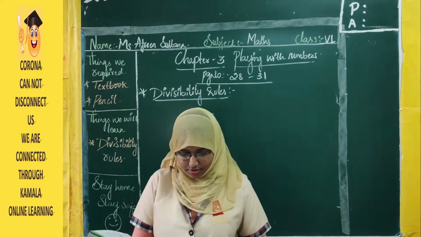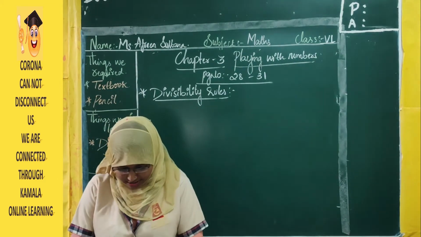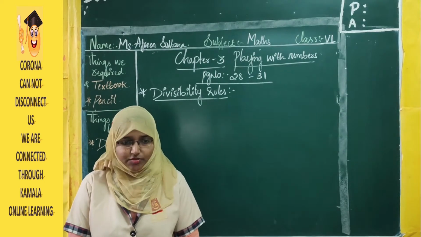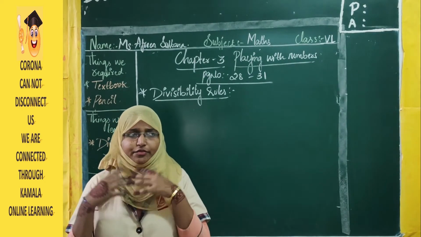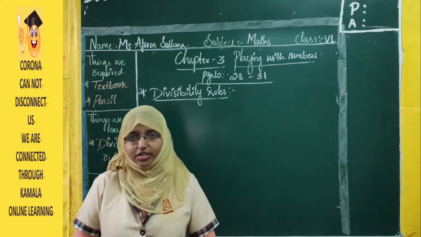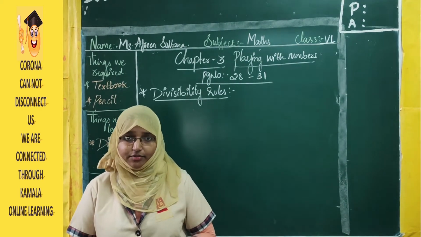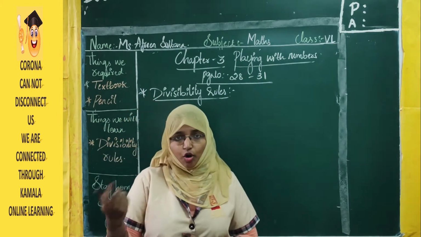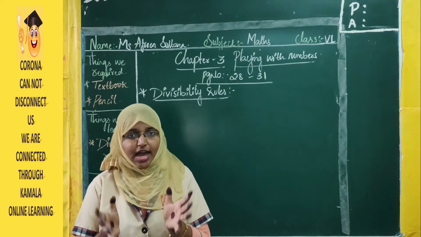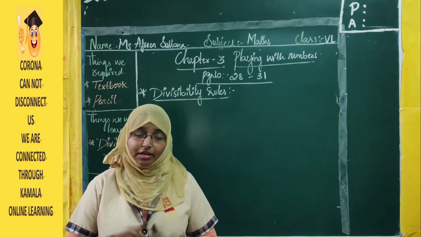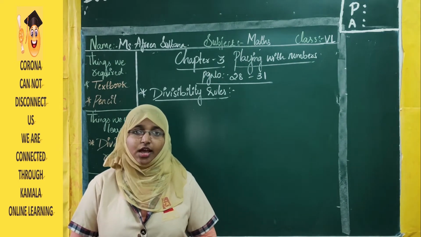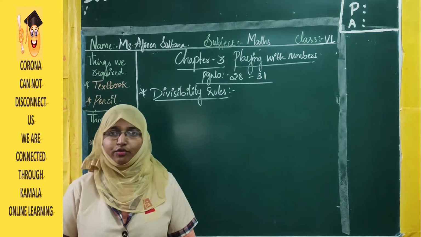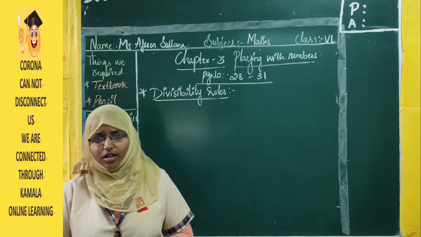Playing with Numbers. See, here they have given a small situation. What is playing with numbers? We often play with numbers. Sometimes if I add 5 to any number, what will be the result? Or if I divide any number, what will be the result? Or if I want to give someone some chocolates from my side, suppose I have 10 and I want to give 2, how many will I have remaining? What are the leftovers? So all these things we usually do when we play with numbers. We know tables, and how we will divide, subtract, add, all these things we will do.